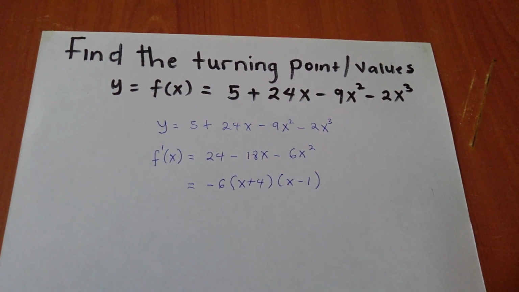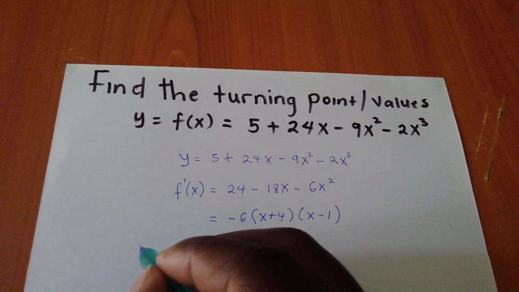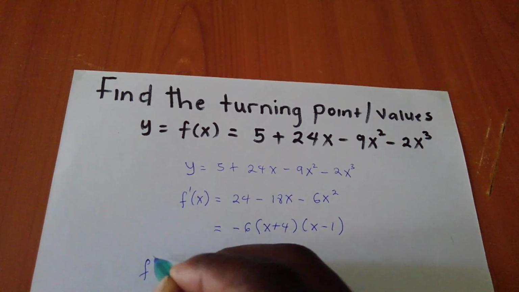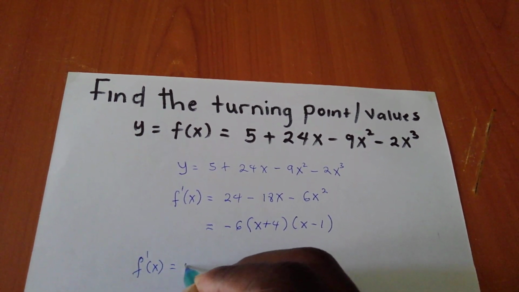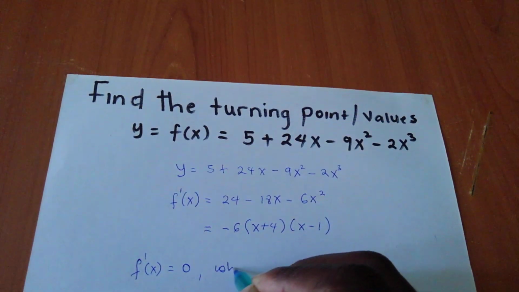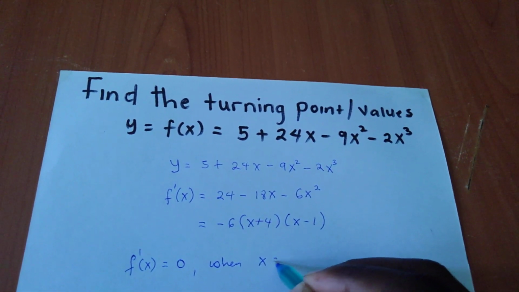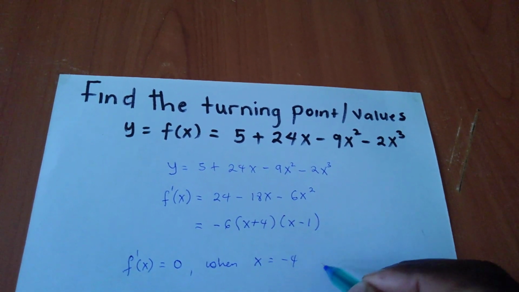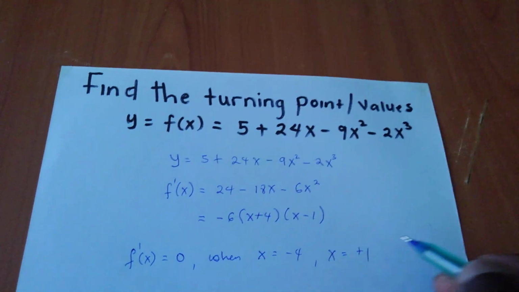Now remember, my dy/dx is 0 when my x is either negative 4 or positive 1.